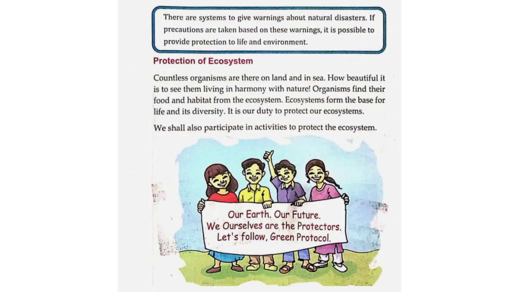There are systems to give warnings about natural disasters. If precautions are taken based on these warnings, it is possible to provide protection to life and environment. Protection of ecosystem. Countless organisms are there on land and in sea. How beautiful it is to see them living in harmony with nature. Organisms find their food and habitat from the ecosystem.